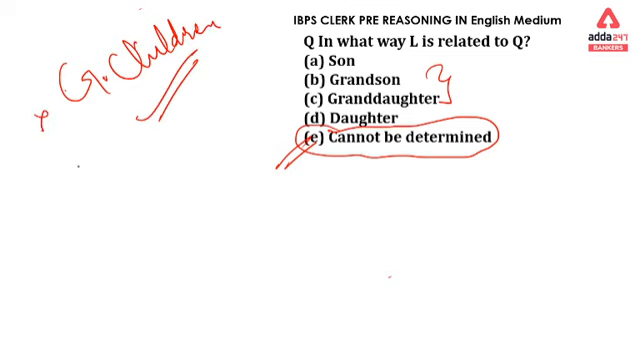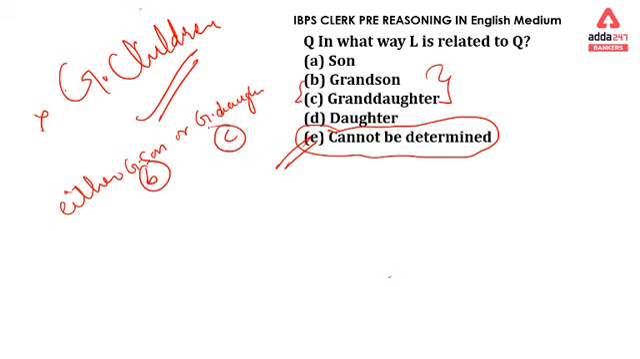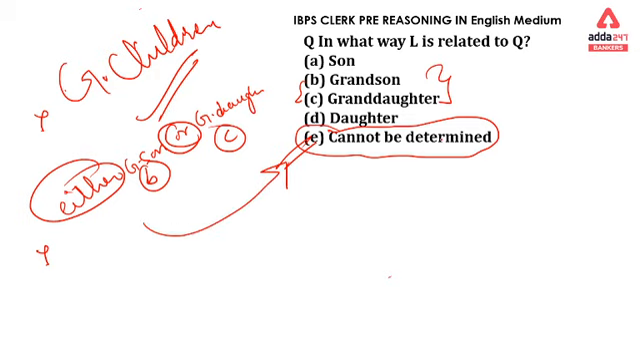As we do not have that, we can second go with either grandson or granddaughter, or either B or C option, but still we do not have it, so the third preference will go on the E option. E option will be the right answer, cannot be determined for this question.